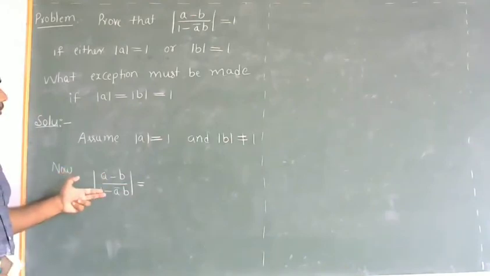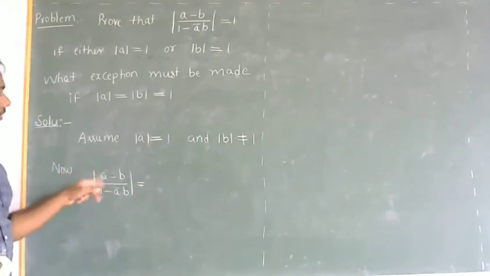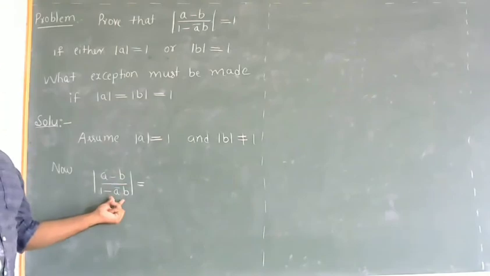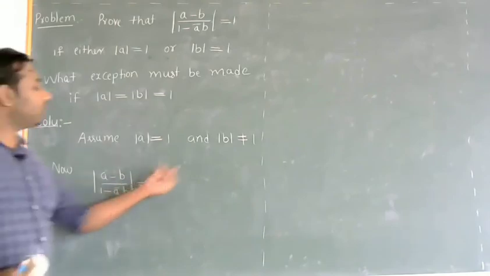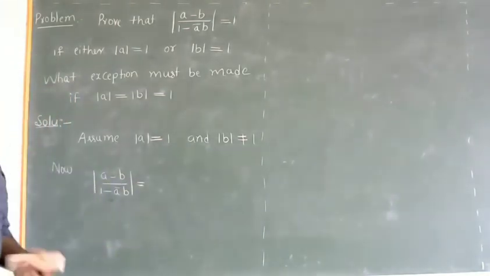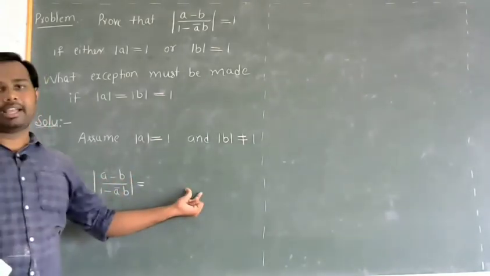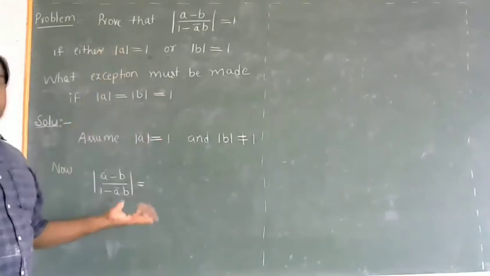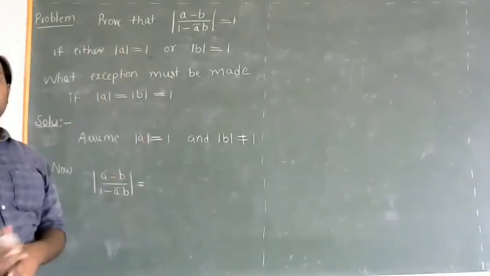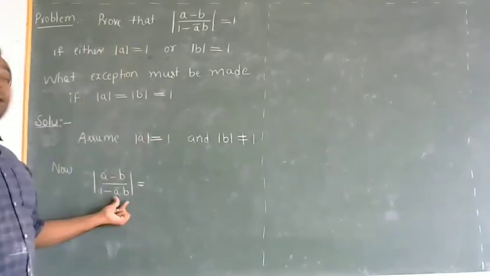So modulus of the quotient is the quotient of the moduli, provided the denominator is nonzero. But we cannot further expand or simplify this because we don't know the value of modulus of a minus b. As a and b are arbitrary, we cannot expand this term.